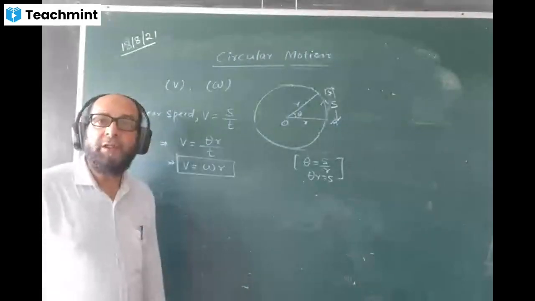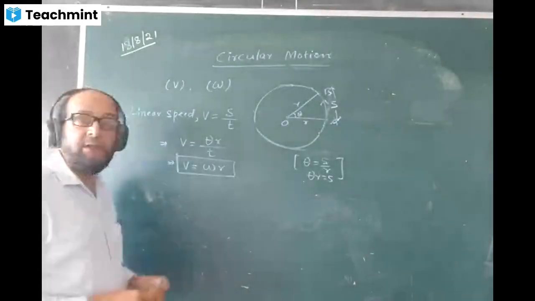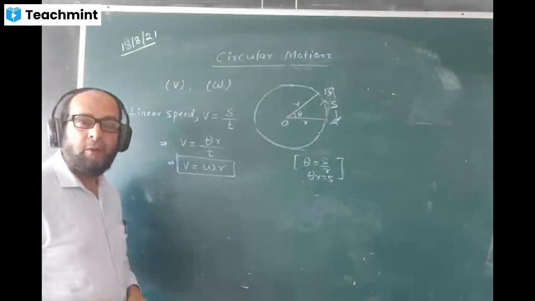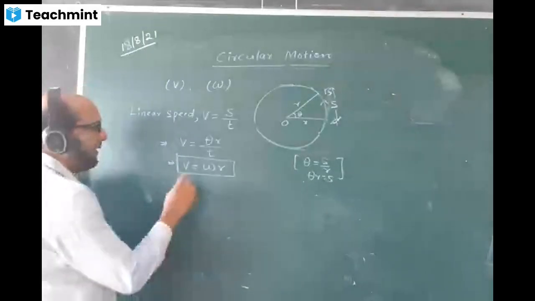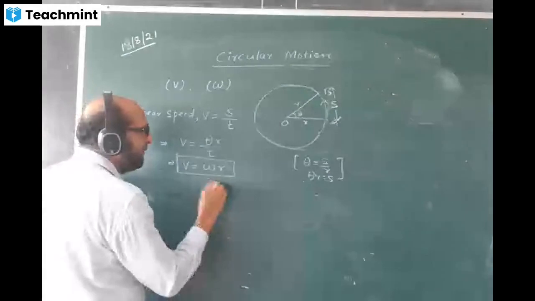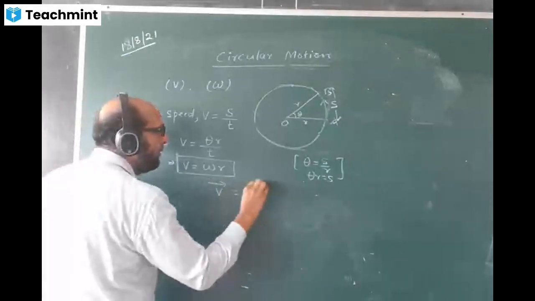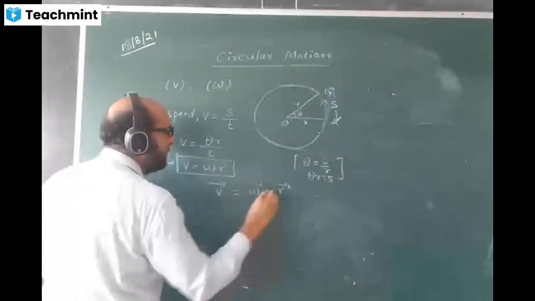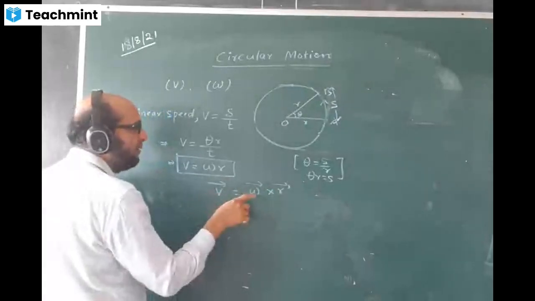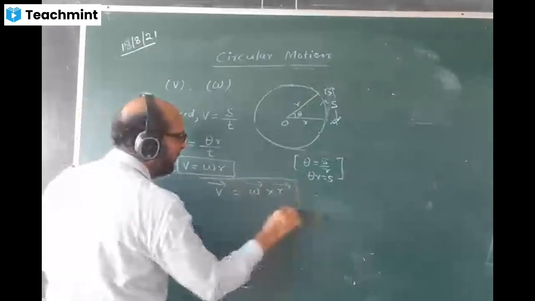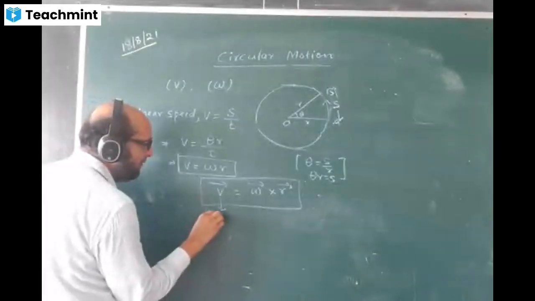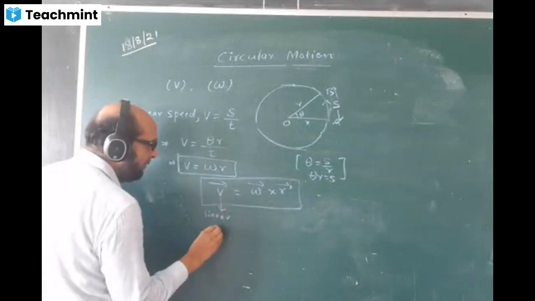What about linear velocity? You can write velocity wise. You know, speed means only the magnitude of velocity. How do we write the linear velocity and angular velocity relationship? There we will write v equal to omega cross r. We write like this because we know the velocity is perpendicular to r and it's also perpendicular to the angular velocity. So cross product way we write. This is called linear velocity. Linear velocity means with the vector.